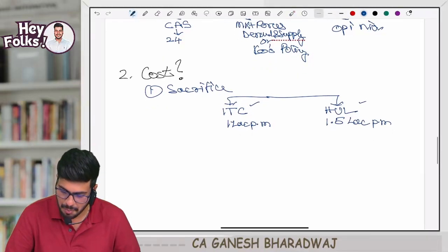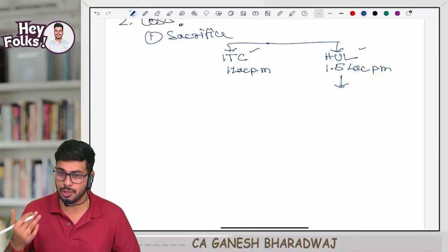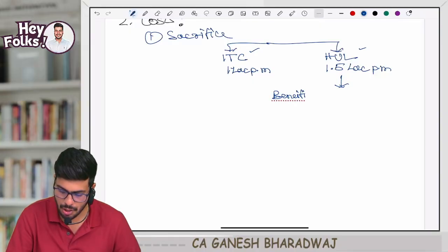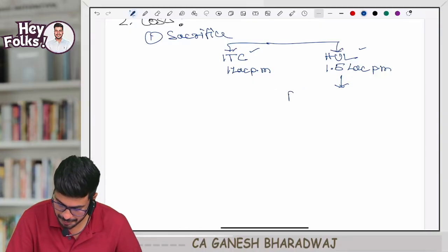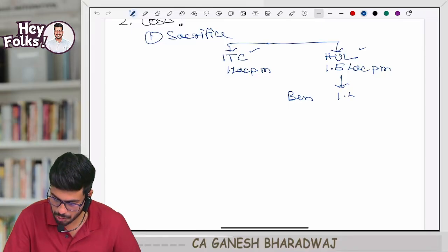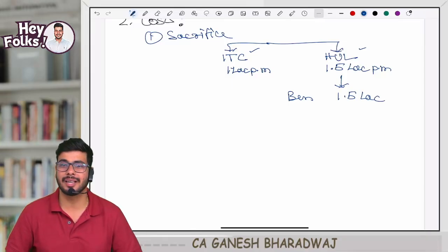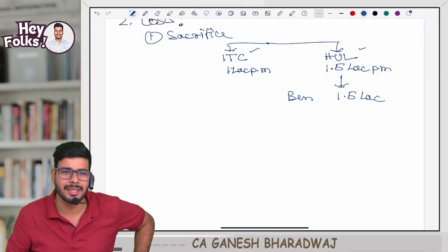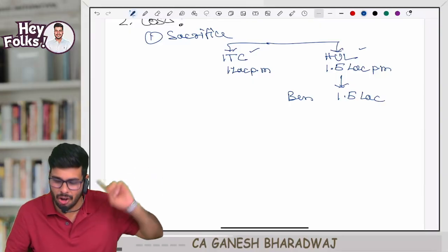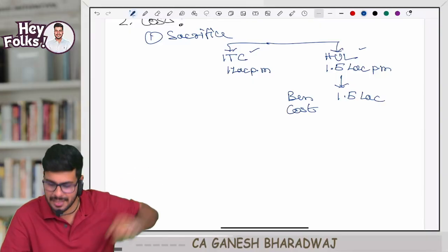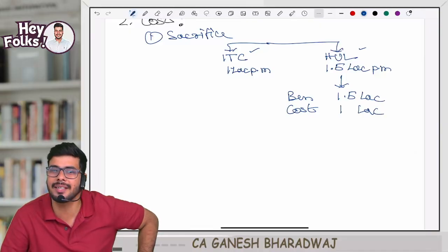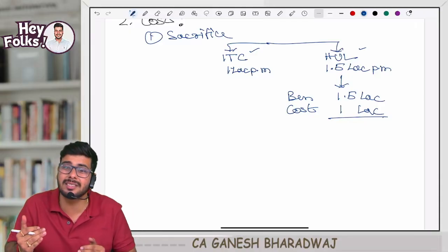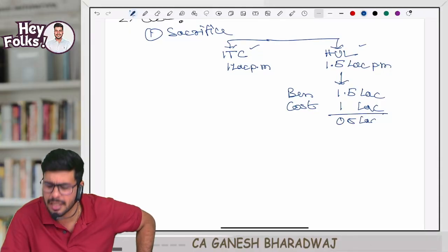Now, if I choose HUL, what is going to be my benefit? The benefit of choosing HUL is going to be 1.5 lakh per month. Guys, correct? But if I choose HUL, I have to reject ITC's offer. So now, what is the cost of choosing HUL? Can I say the sacrifice I'm making is 1 lakh rupees? Are you paying anything out of your pocket? No. Which means net benefit extra, how much you are getting? 0.5 lakh every month.